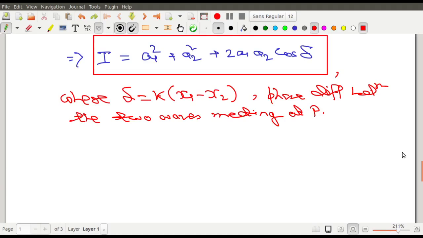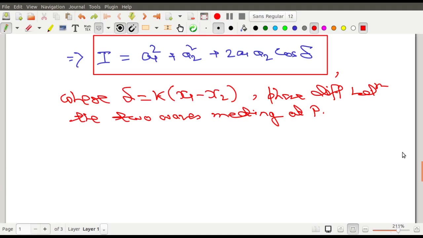Understood? And now I will discuss with you why coherence is necessary. But before that, let us first see what the condition is for capital P to be bright and what the condition is for capital P to be dark.